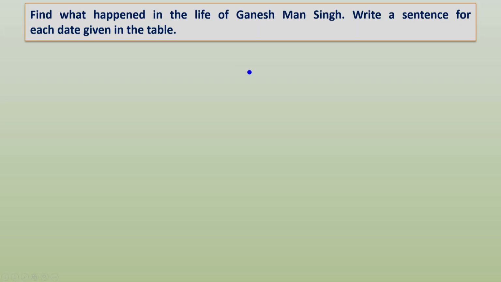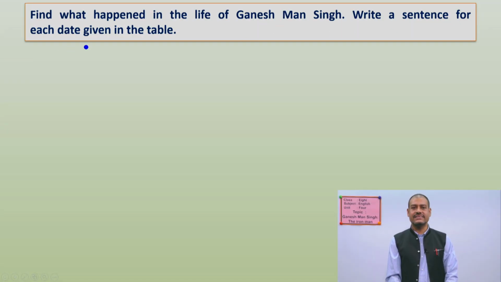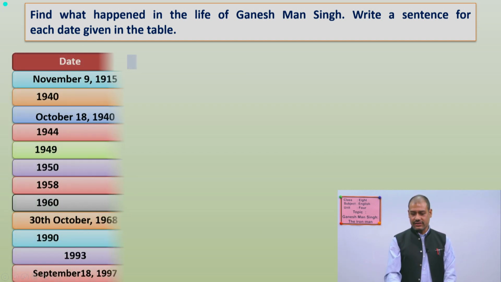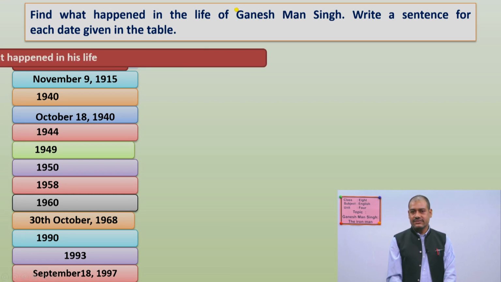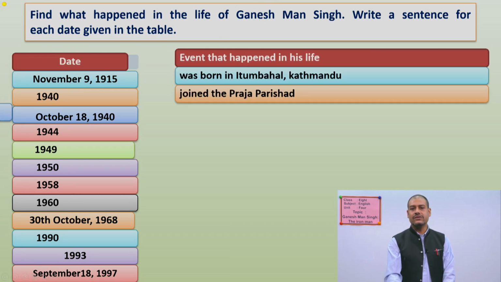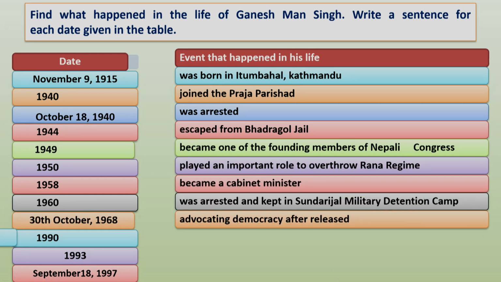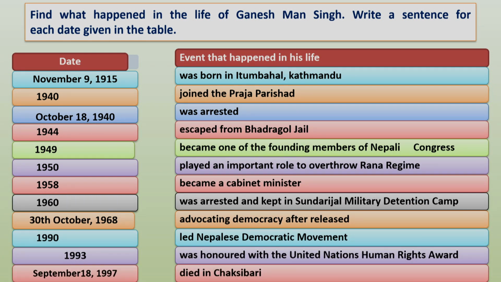Now find what happened in the life of Ganesh Man Singh. Write a sentence for each date given in the table. To your easiness, I have given you in short, I haven't written your sentence. You have to develop them into sentences, okay? So you can find these all in your unit. See, on November 9, 1915, was born in Itumbahal, Kathmandu. So you have to write a complete sentence like Ganesh Man Singh was born in Itumbahal, Kathmandu. Okay. So in 1940, you can write he joined the Praja Parishad, the first political party in Nepal. Like that you have to write down.